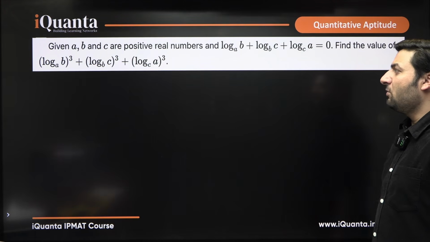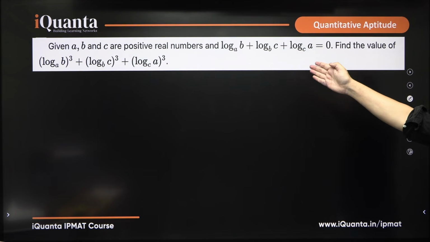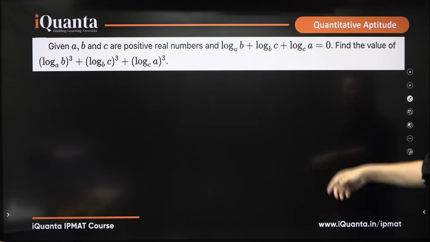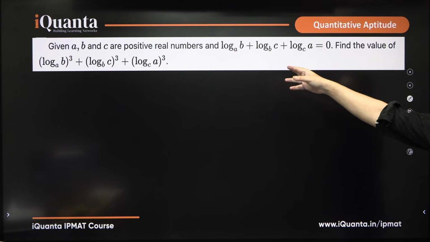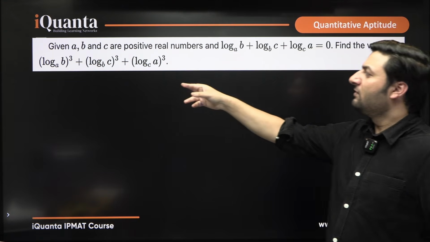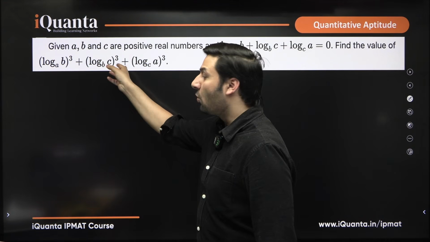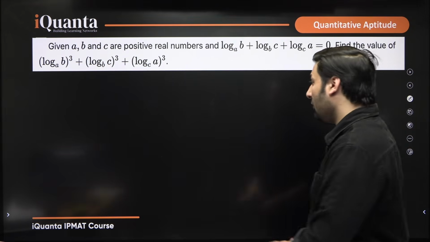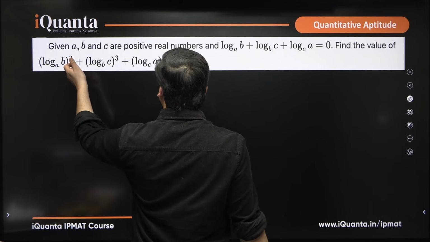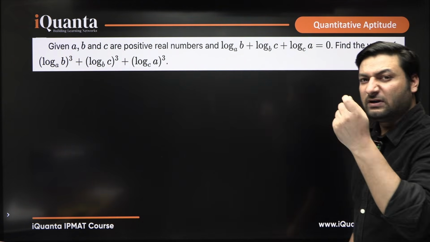Given A, B, C are positive real numbers and log B to the base A, plus log C to the base B, plus log A to the base C is equal to 0. Sum of these 3 is 0. Find out the value of log B base A, whole cube, plus the same for the other two, whole cube. I hope you guys know the difference, whole cube. A lot of students commit one simple mistake over here.